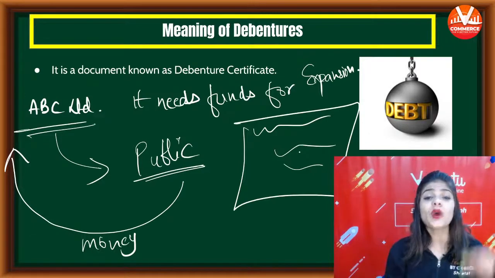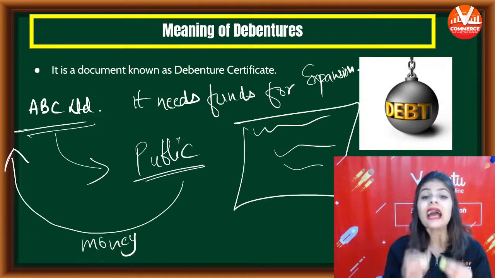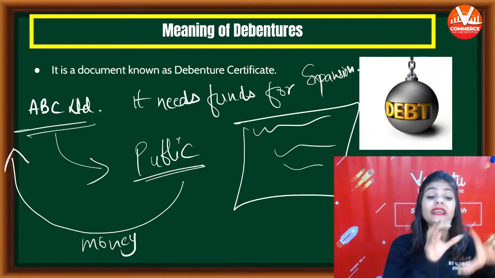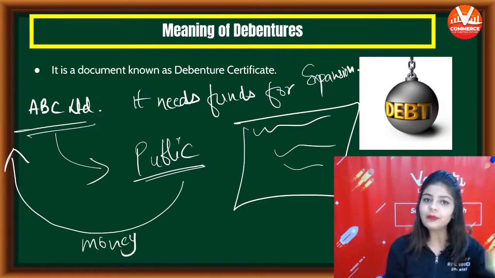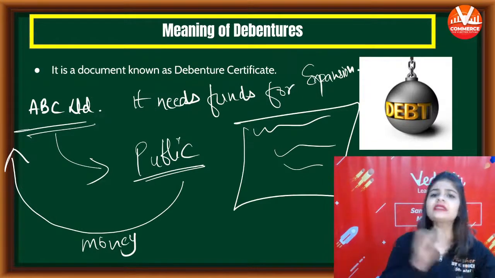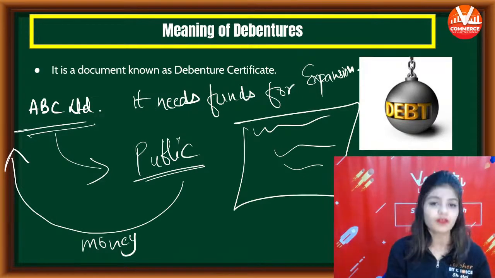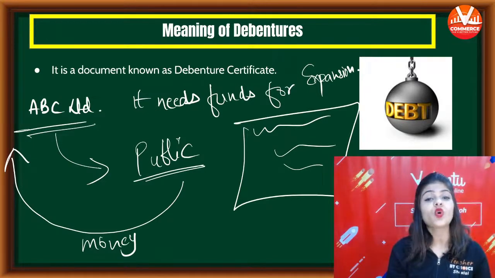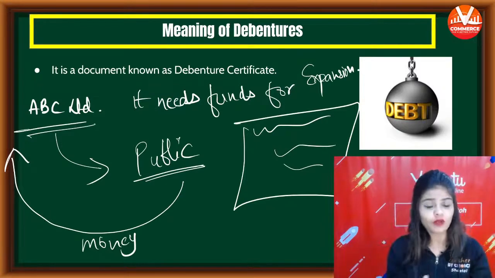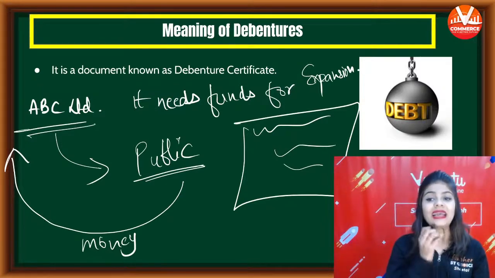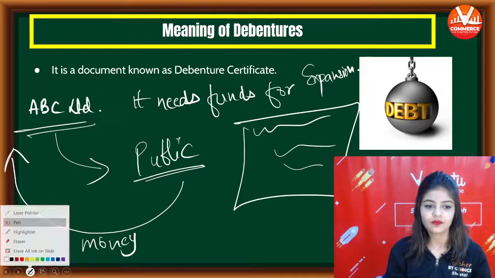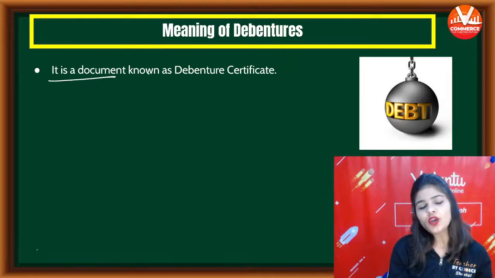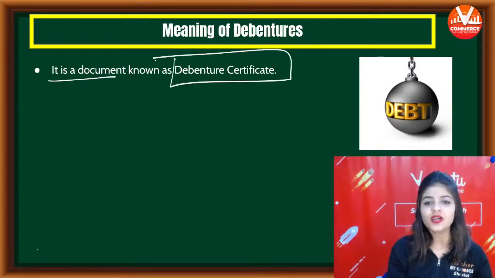Company will issue a certificate to the public that is acknowledgement of the debt given by the public. This is an acknowledgement that company is acknowledging that we have received loan, we have received money from you. And this document is known as debenture. So debenture is nothing, it is just a written document or a paper that is acknowledgement of debt. So it is a document that is known as debenture certificate.